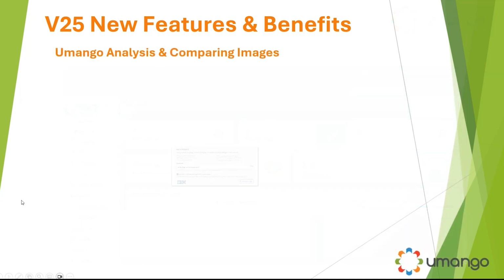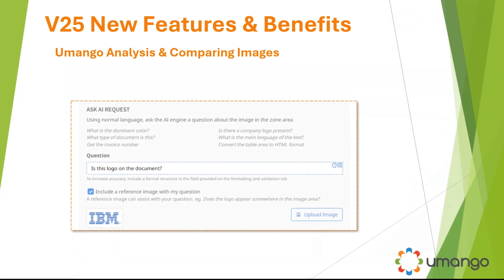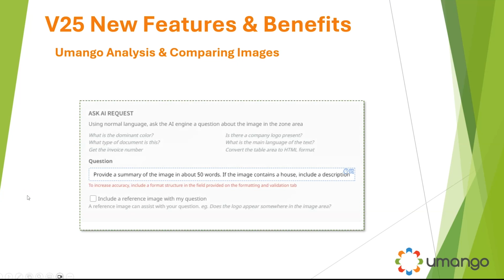Here's something I absolutely love, and I think it's going to revolutionize the opportunities with Umango and this whole intelligent document processing category. Imagine if you could interrogate photos and images, ask questions, and make decisions based on those. Well, in version 25, you can do just that. And you can get very specific with what these questions are. Here are some examples, and I'll show you an actual job that I've created and we'll run in a moment.